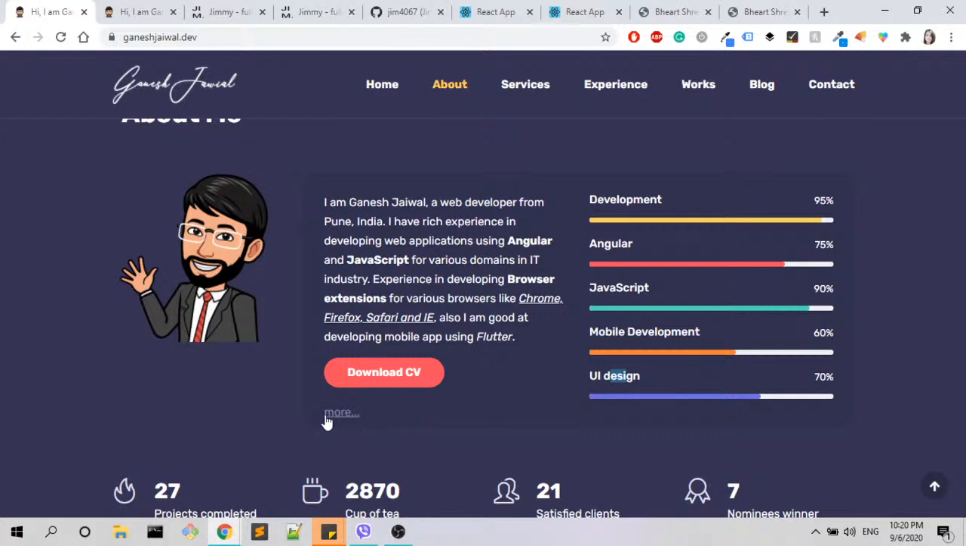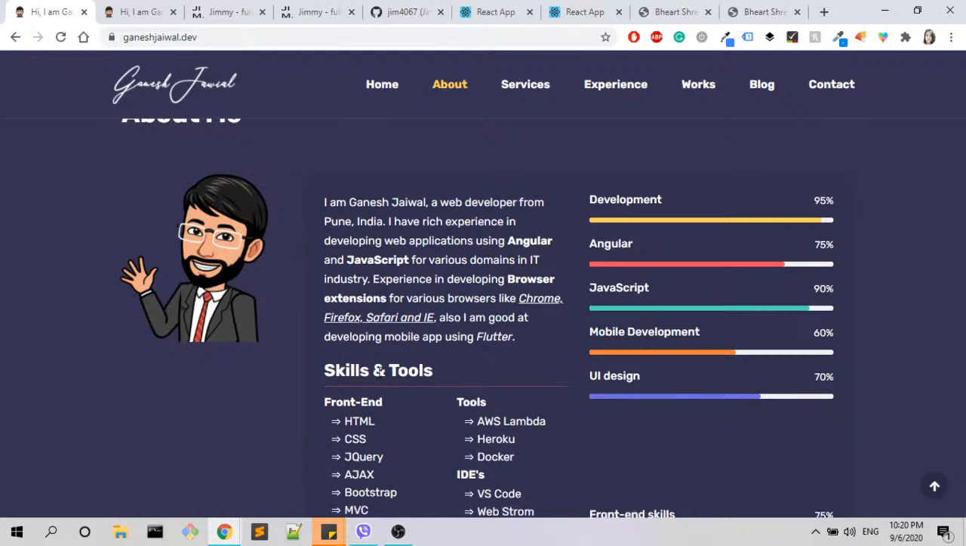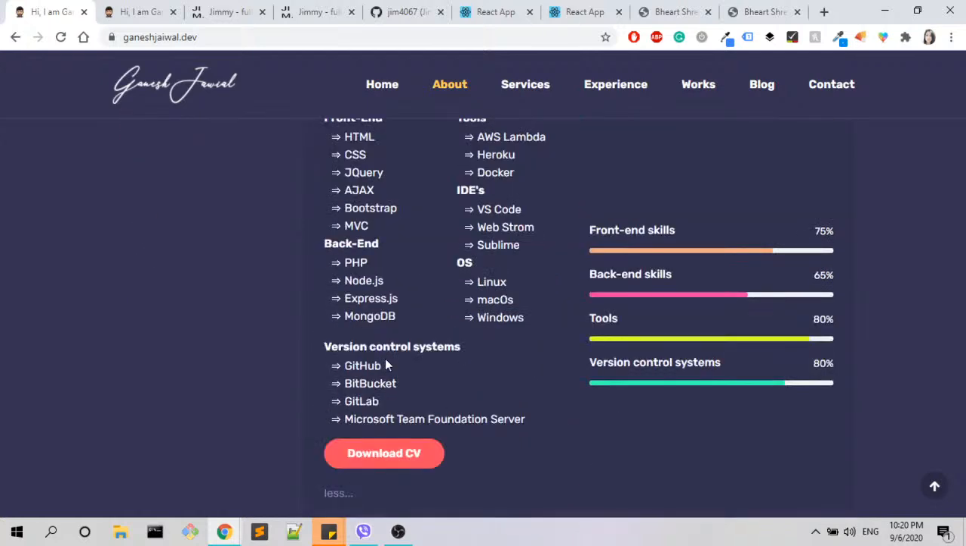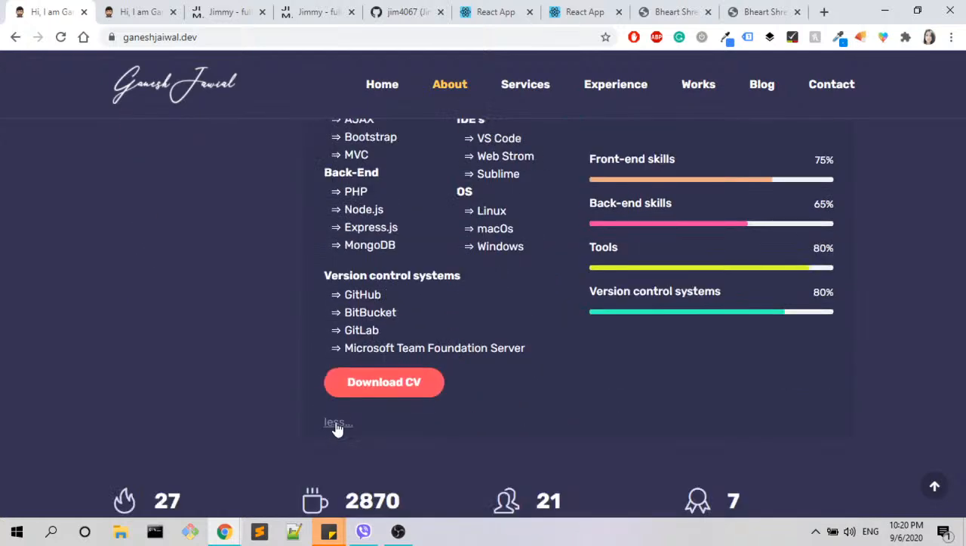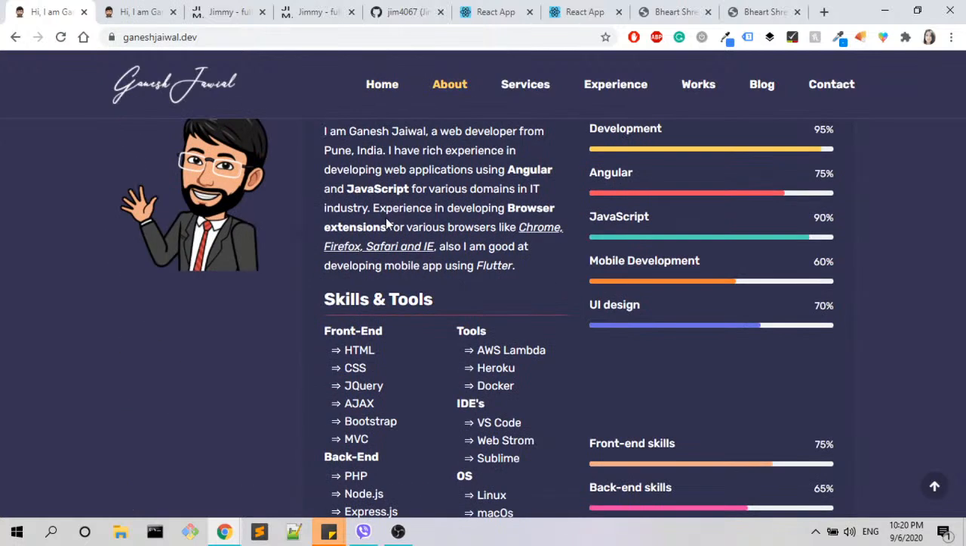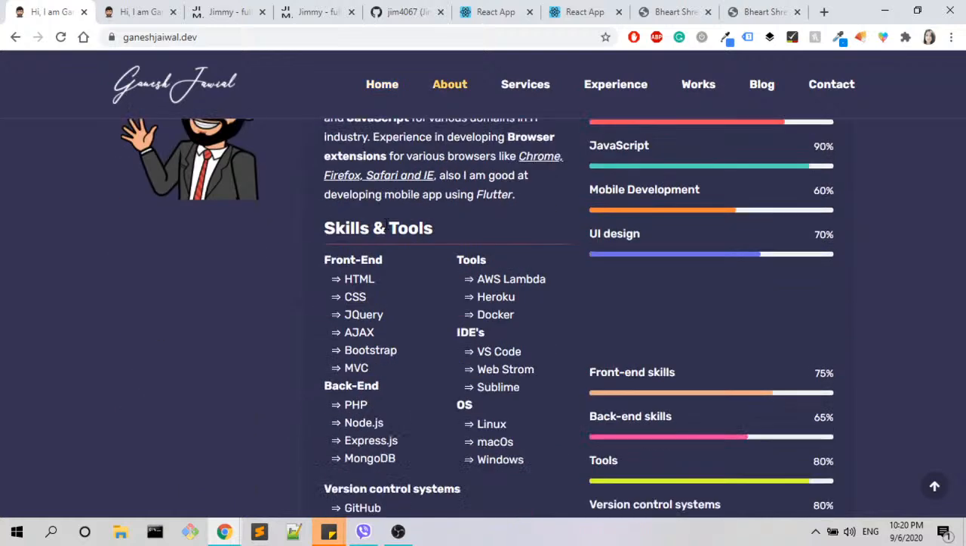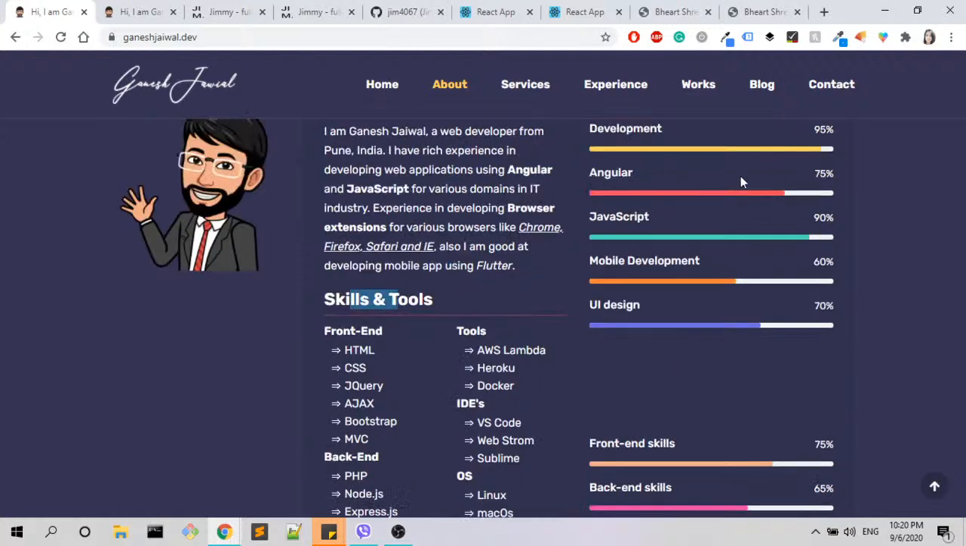And here, with that more button, you're hiding stuff. We don't want that. So my small suggestion here would be to remove that button with more and less, and show everything from the start, so the other person won't have to click that. It's a small button, maybe someone will miss it.